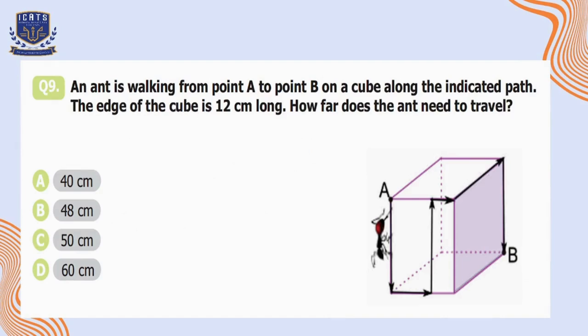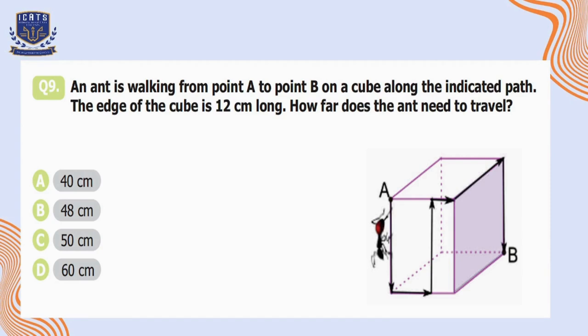Question number 9. An ant is walking from point A to point B on a cube along the indicated path. The edge of the cube is 12 centimeters long. How far does the ant need to travel? So it is given in the question that it's a cube. As I have stretched the picture, it's looking like a cuboid, but we need to keep in mind it's a cube and all the sides of a cube are of the same size.